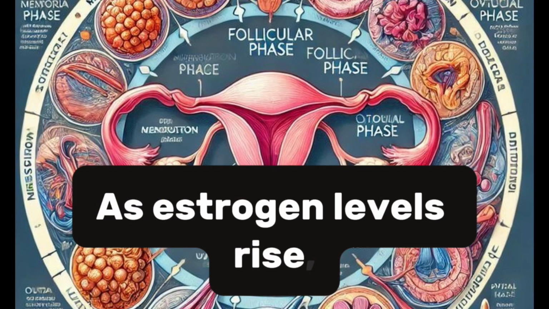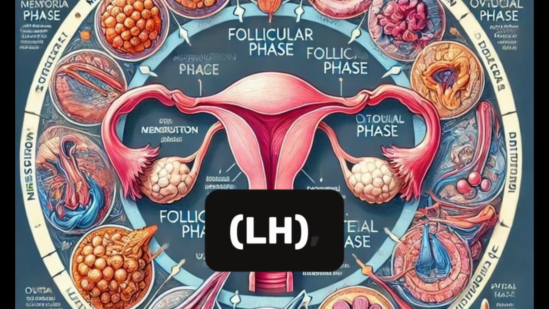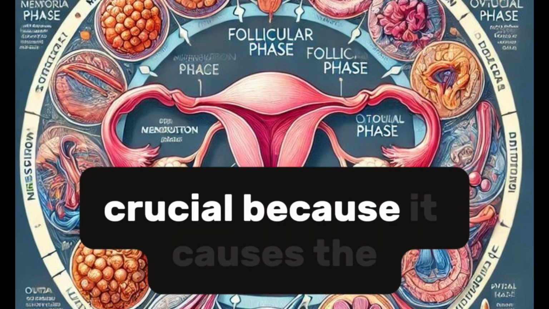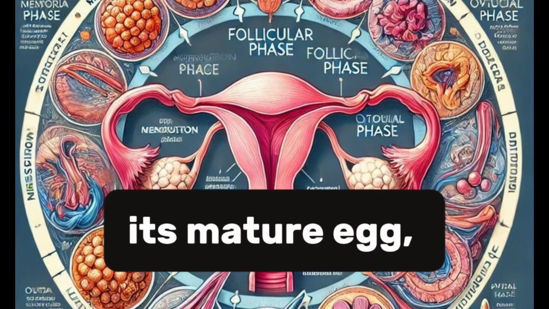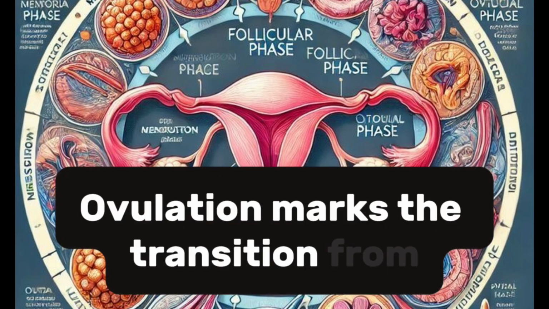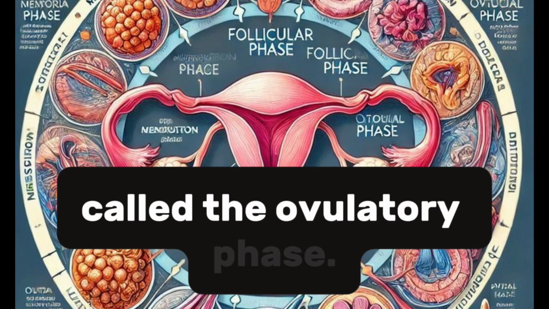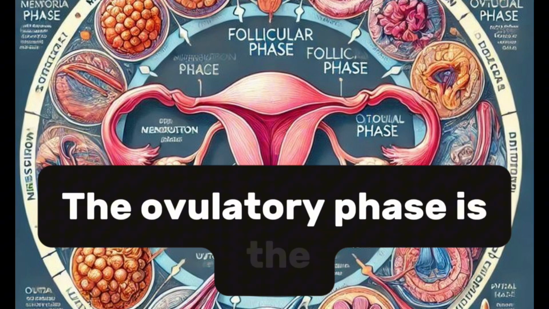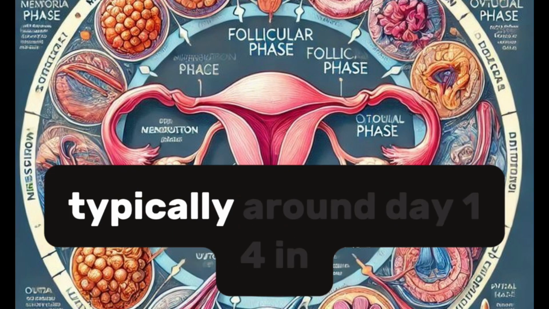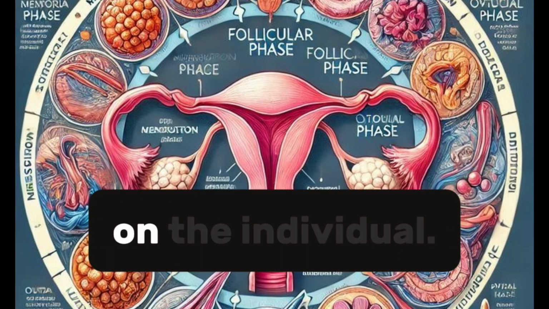As estrogen levels rise, it triggers a surge in another hormone called luteinizing hormone, LH, which is produced by the pituitary gland. The surge in LH is crucial because it causes the dominant follicle to release its mature egg, a process called ovulation. Ovulation marks the transition from the follicular phase to the next phase of the cycle, called the ovulatory phase. The ovulatory phase is the brief period that occurs around the middle of the menstrual cycle, typically around day 14 in a 28-day cycle, though this can vary depending on the individual.